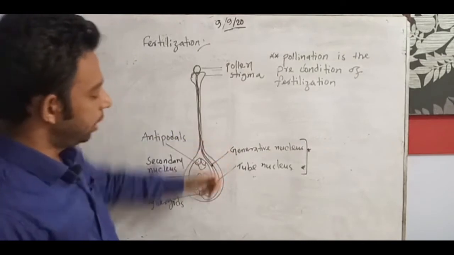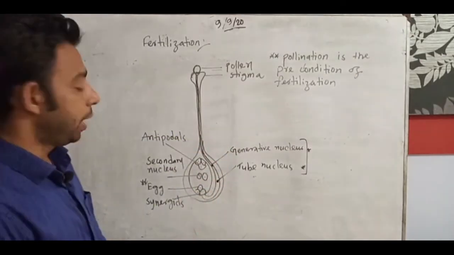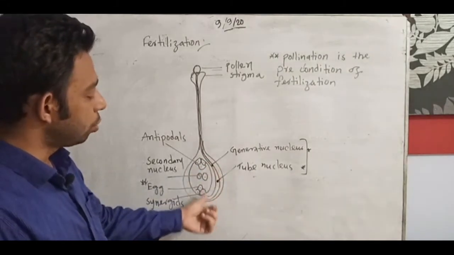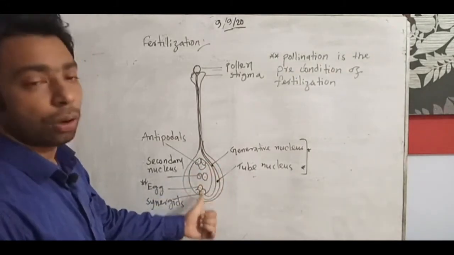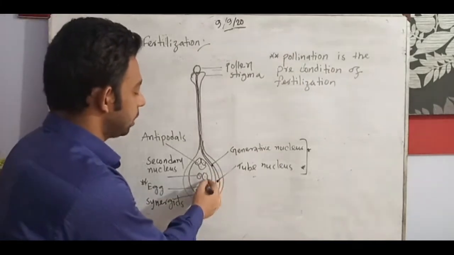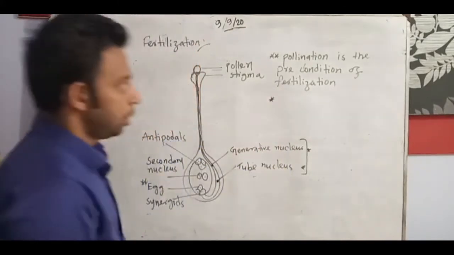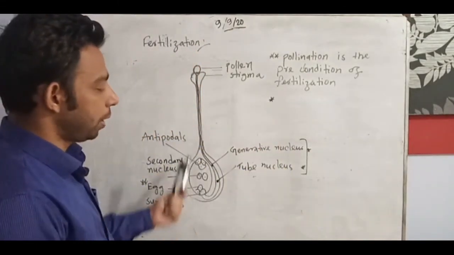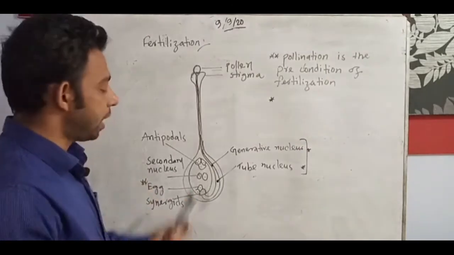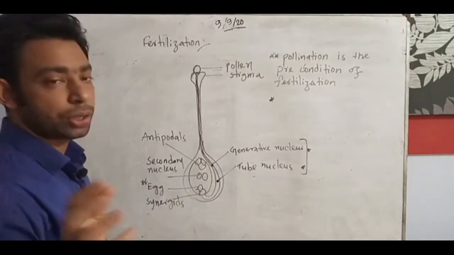Here the ovary, inside the ovule, so these 2 nuclei go through the ovary, and when they go inside the ovule, one nucleus, suppose the tube nucleus, meets with the secondary nucleus. I just write the procedure properly, I told you, to make you understand how it is going on, and you will try to learn it.